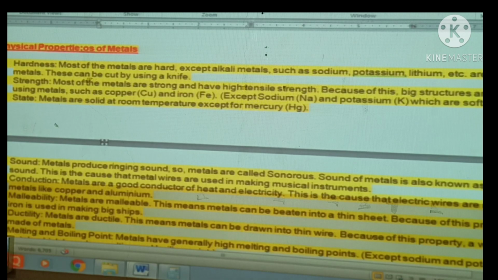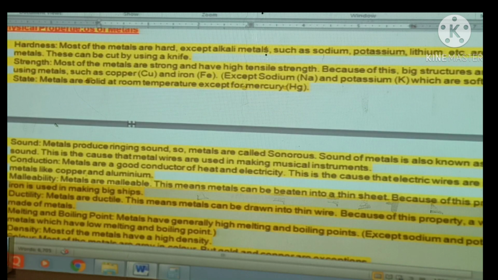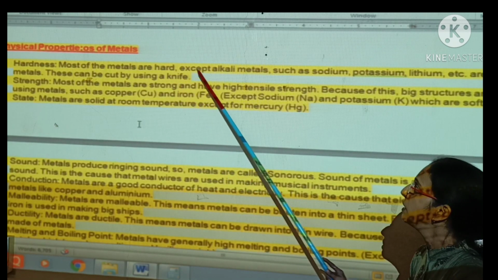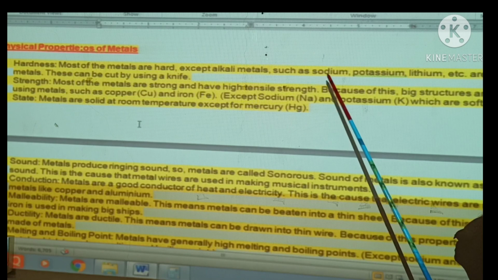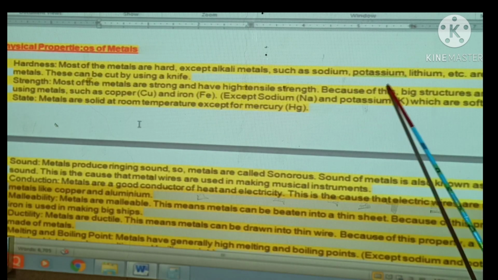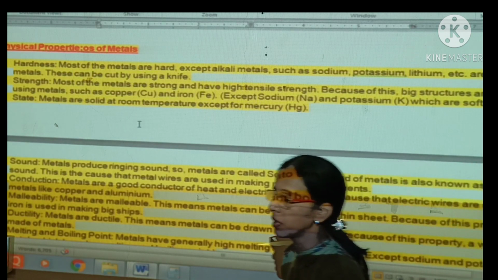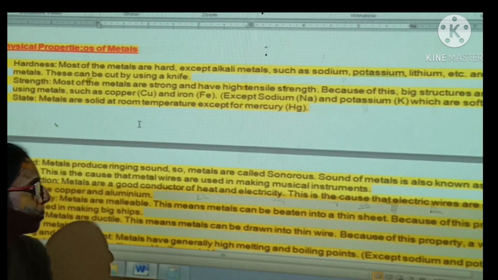Here, while seeing the distinguishing points between metals and non-metals, we have already seen the physical properties of the metals. Now some of the physical properties we are going to review again, that is hardness. Hardness means most of the metals are hard except alkali metals such as sodium, potassium and lithium. They are very soft and can be cut easily by a knife.